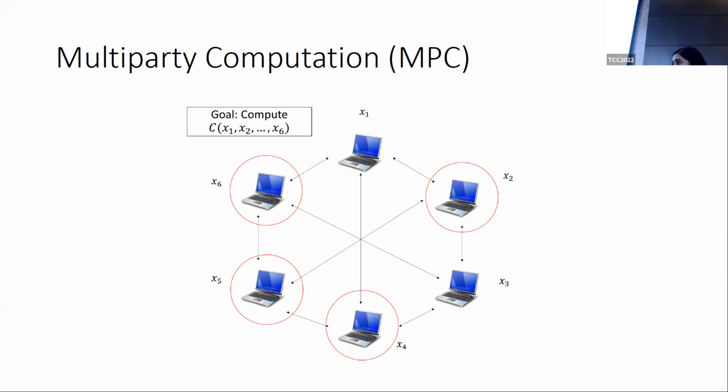Thank you. All right. So the goal is to compute a joint function on private inputs. And the security property that we want is that no colluding subset of players should be able to learn any information about the private inputs of other participants beyond what is revealed by their own inputs and the output of the protocol.